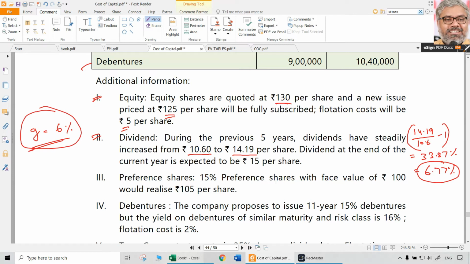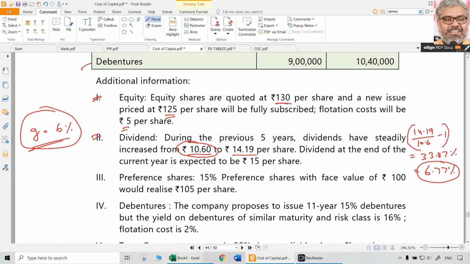That can be done manually, no problem. 10.6 is the original dividend. After that, add 6% five times: plus 6%, again plus 6%, plus 6%, plus 6%, plus 6%. If you add 5 times, how much is it coming to? 14.185, which is nothing but 14.19. So 6% is the growth rate we have to infer from the data that is given, that is g = 6%.